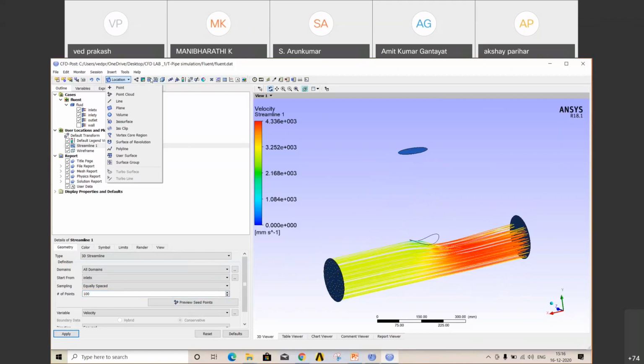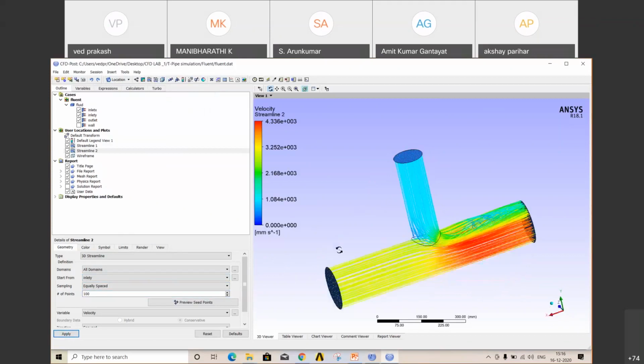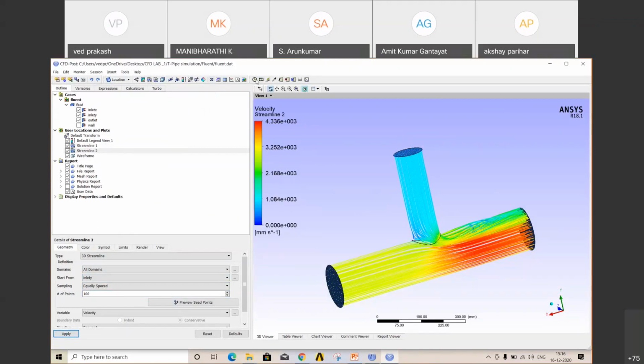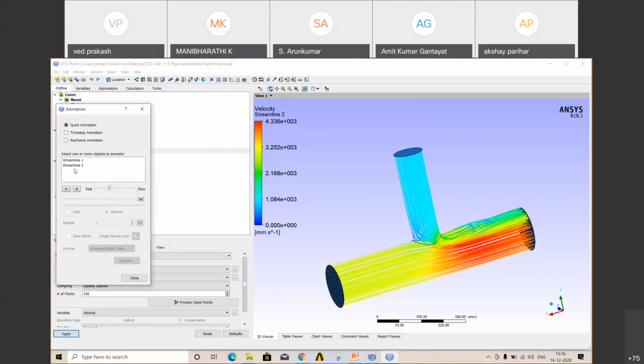Similarly, create a second streamline. Start from inlet Y. Number of points around 100. Now go to the Animation tab. On the right side, there is an option Animation. Click on that. Select both the streamlines with the help of Control. Move the speed slower so you can visualize easily. Then click play. So here you can see how your fluid is flowing.